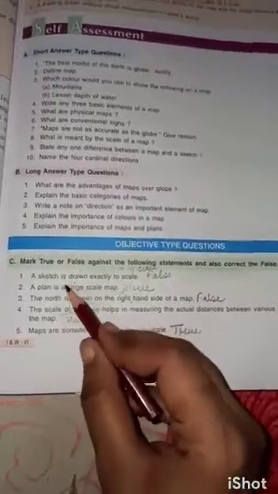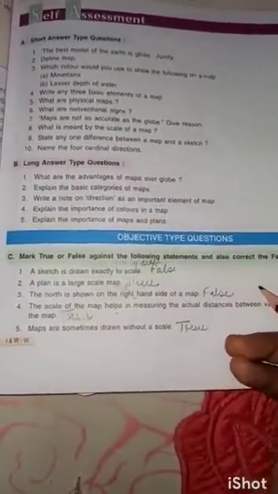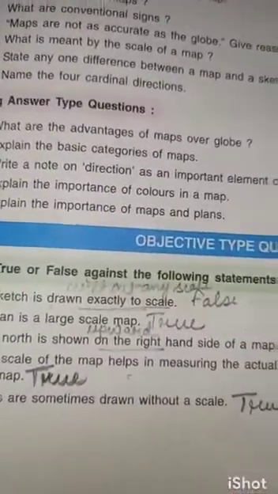Now the first one, a sketch is drawn exactly to scale. What do you think? Is it true or false? Obviously it is false because a sketch is drawn without any scale, right? It is done with observation rather than an exact measurement, right? So please underline the words exactly to scale and write without any scale. Underline this and write above this, without any scale.